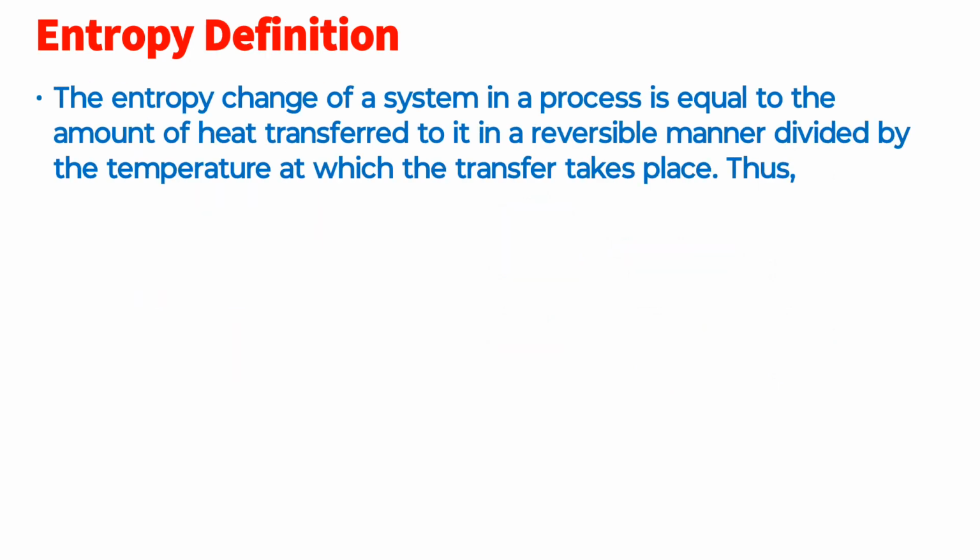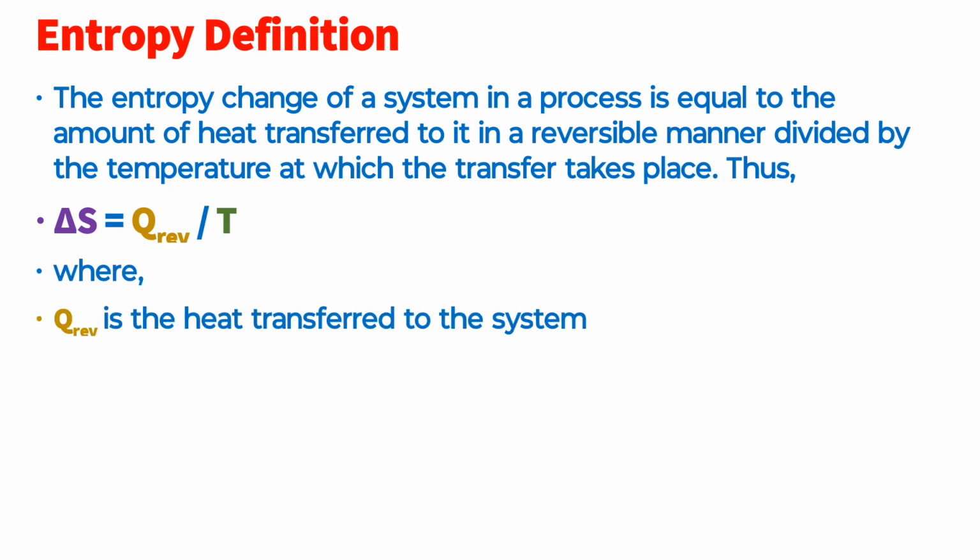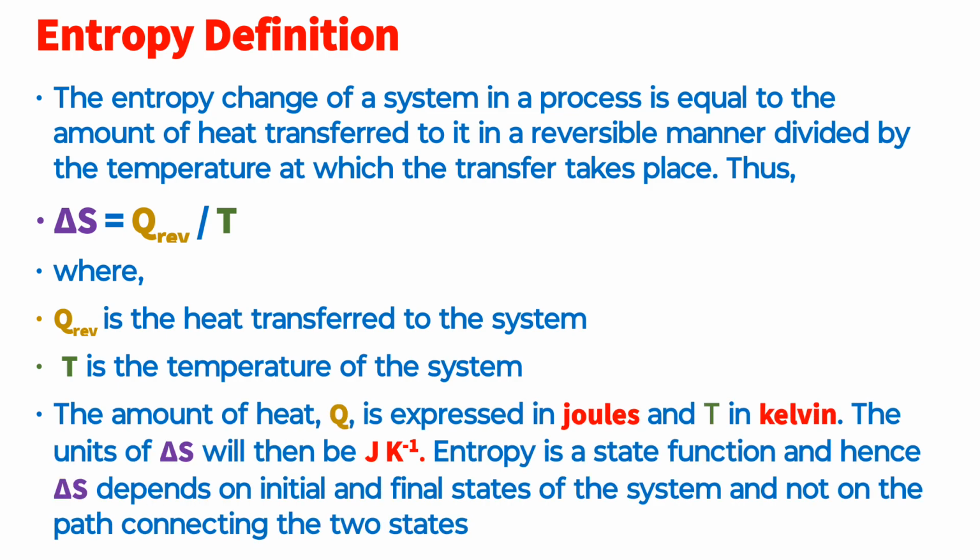The entropy change of a system in a process is equal to the amount of heat transferred to it in a reversible manner, divided by the temperature at which the transfer takes place. Thus, delta S equals Q reversible divided by T, where Q reversible is the heat transferred to the system and T is the temperature of the system. The amount of heat Q is expressed in joules and T in Kelvin. The units of delta S will then be joule per Kelvin.